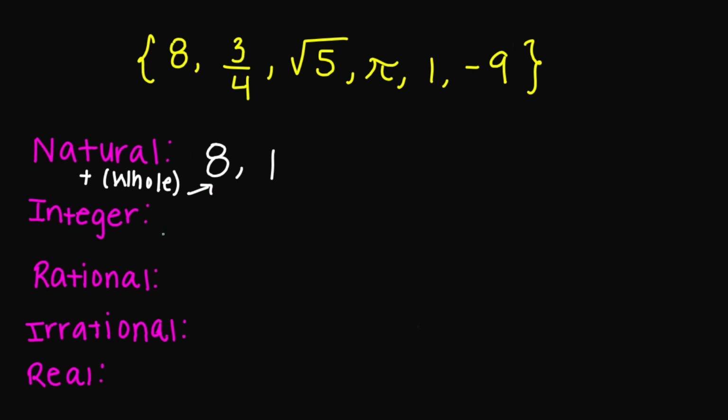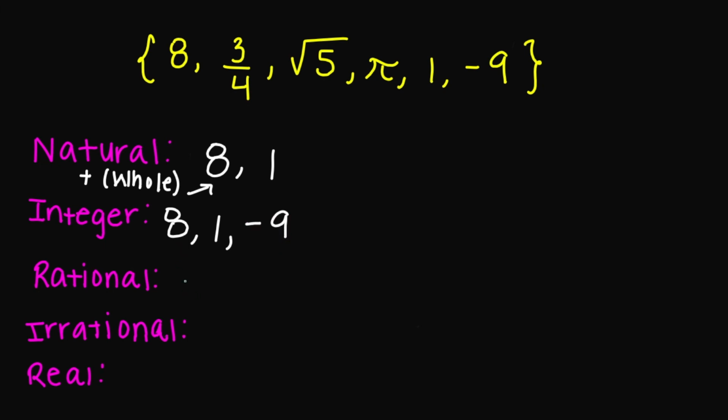Okay, so now let's look for the integers. Is the number 8 an integer? Yes, it is. What about 3/4? No. What about the square root of 5? No. What about pi? Nope. What about the number 1? Yes, 1 is an integer. And then what about -9? Yes, -9 is also an integer.